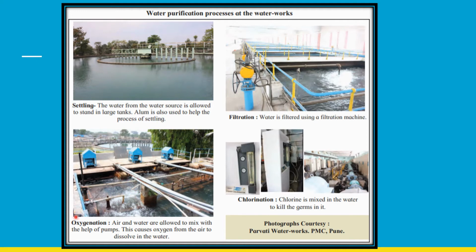After oxygenation, there is the process of chlorination, where chlorine is mixed with water to kill germs. Now, chlorine is a chemical that is used to kill the germs that are present in water so that the water stays pure and is not harmful.